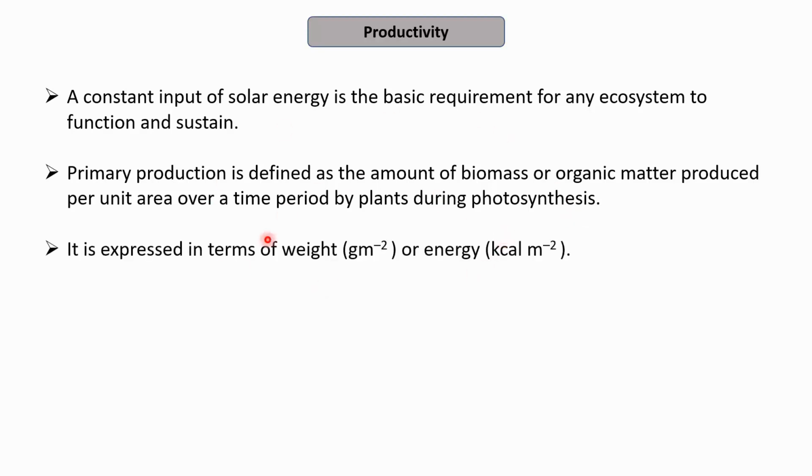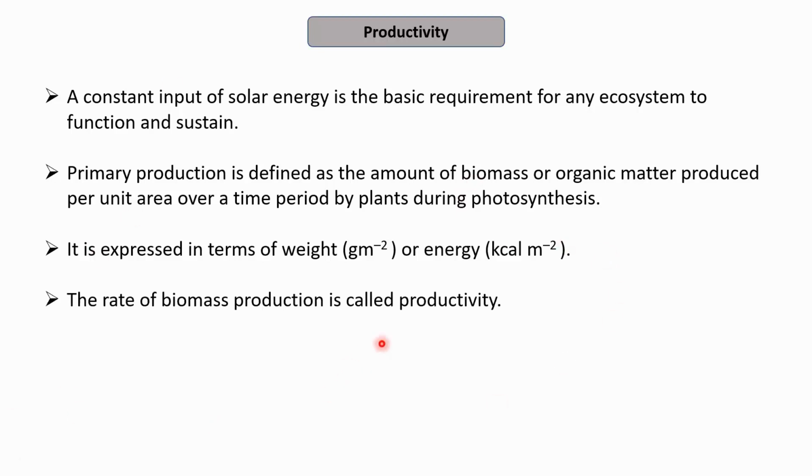Since we talk about the amount of biomass, or the organic matter that is produced per unit area, it may be expressed in terms of gram per meter square or energy per meter square, that is kilocalories per meter square or calories per meter square. The rate of biomass production is called its productivity.